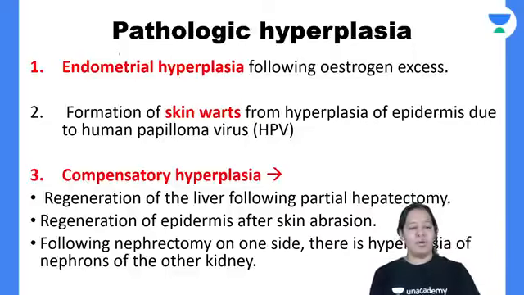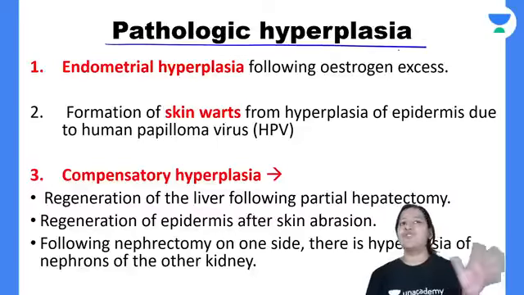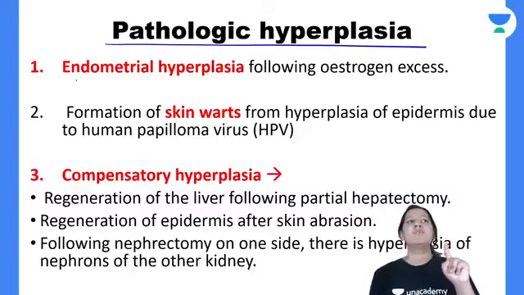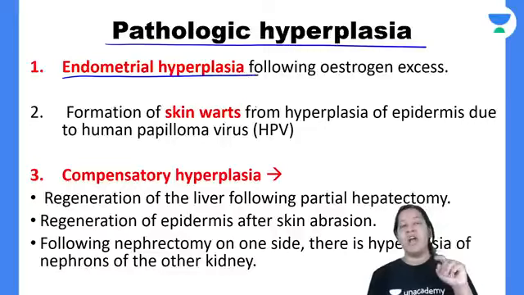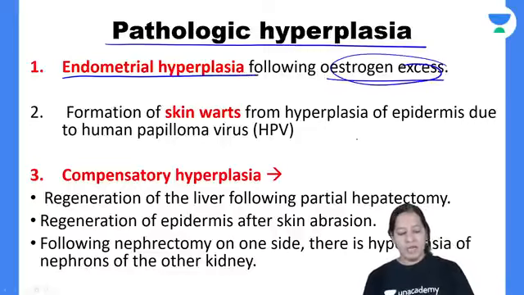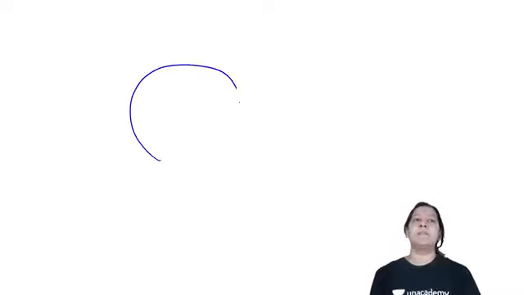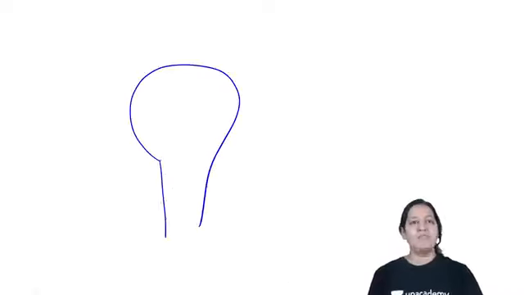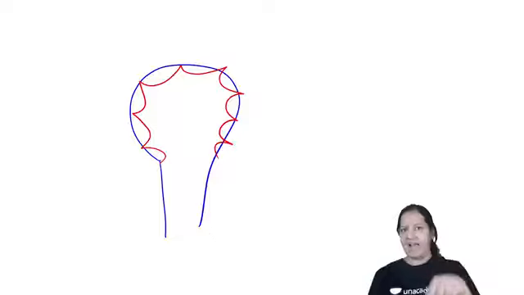Let me come to pathological hyperplasia now. In pathological hyperplasia, again we have three examples. The first one is endometrial hyperplasia due to the estrogen axis. Here the stress is the estrogen axis. Now, this is the uterus. The innermost lining of the uterus is the endometrium. So the endometrium is a single layered lining, right?